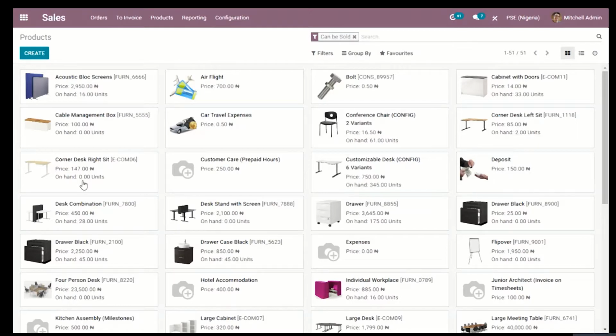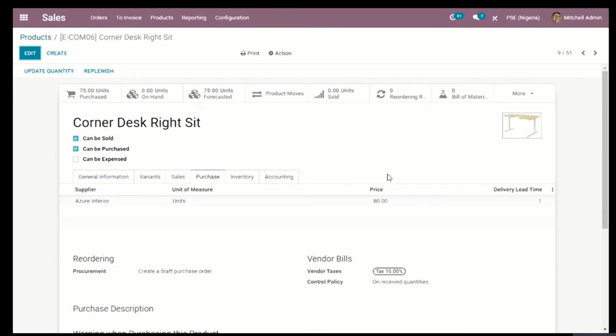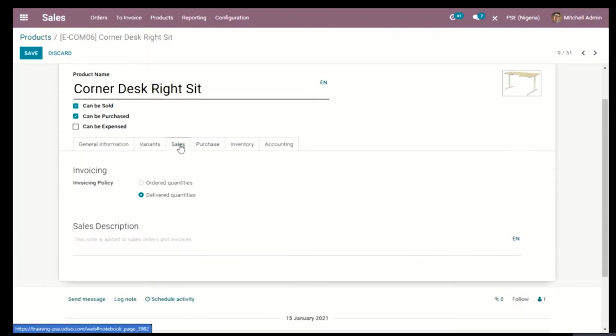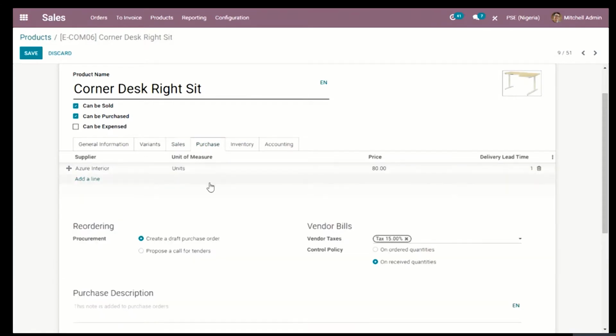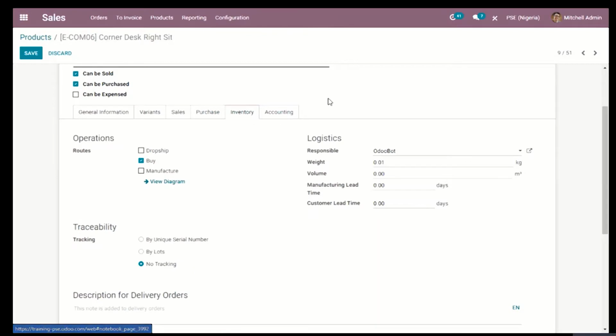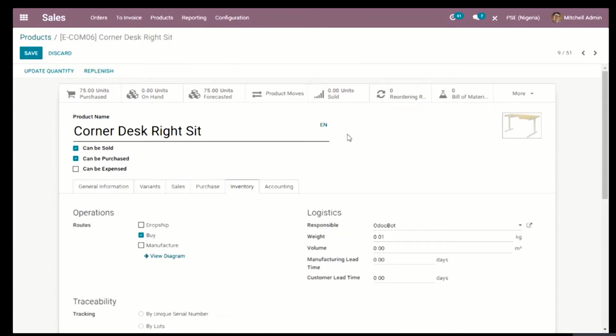So I'm going to go for the corner desk right seat. Yes, corner desk right seat. And as you can see, we don't have any units on hand. We're supposed to have units forecasted and units purchased. Now I'm going to edit this product. There is a particular option I should tick if I want it to be available for drop shipping.